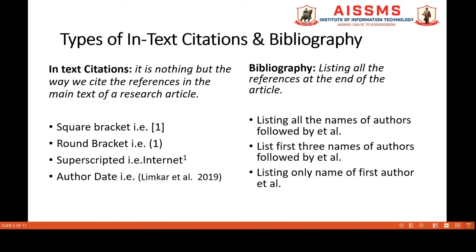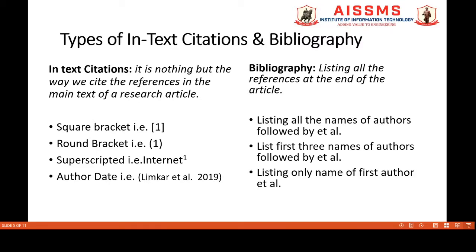Whereas bibliography is nothing but listing out all the references at the end of the article. There are various ways through which we can list out the bibliography.